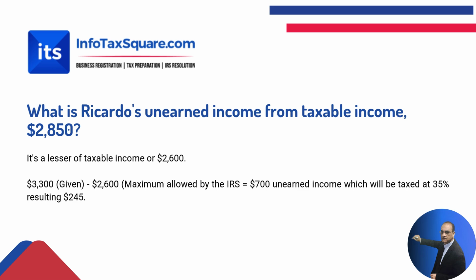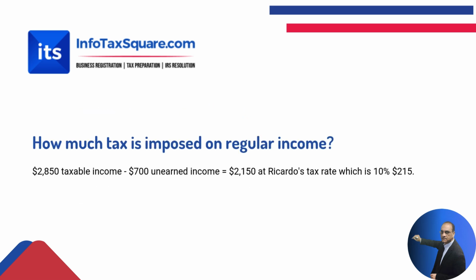So Ricardo is subject to pay taxes on $2,150, which is $2,850 taxable income minus $700. So he is going to pay taxes on $2,150 at the rate of 10%. So he is going to pay $215 in taxes, and his parents are going to pay taxes of $245.